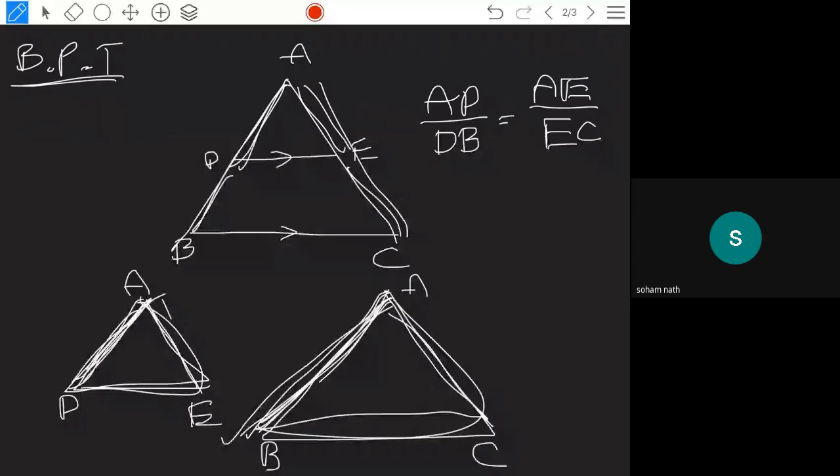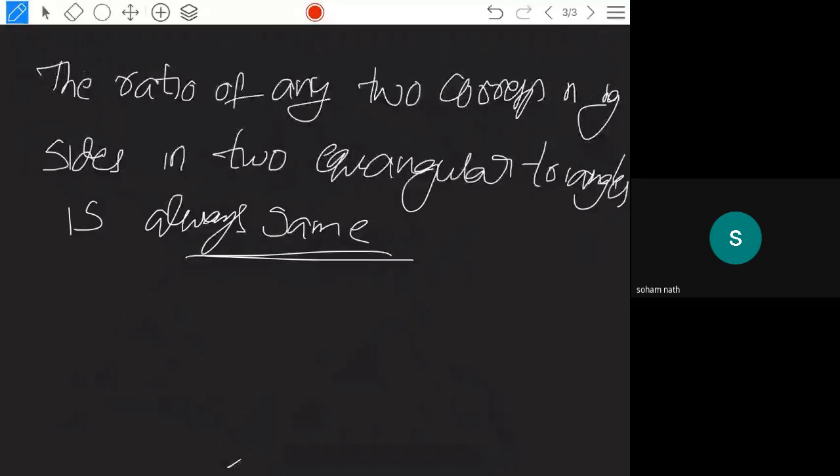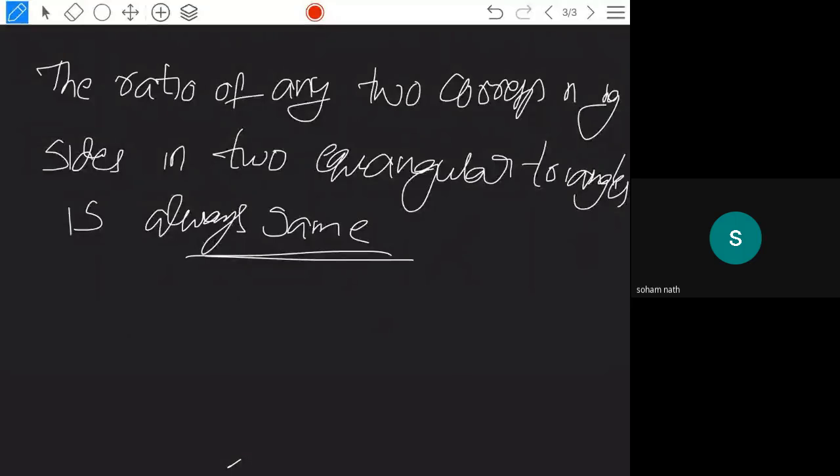So that is nothing but the statement given to you: the ratio of any two corresponding sides in two equiangular triangles is also the same. This is another statement you can consider.